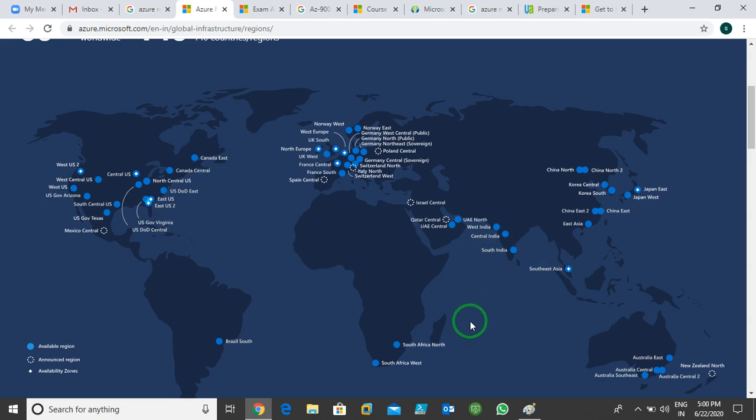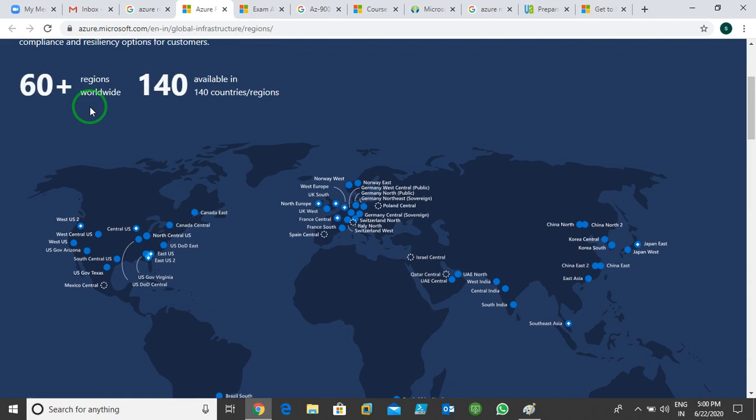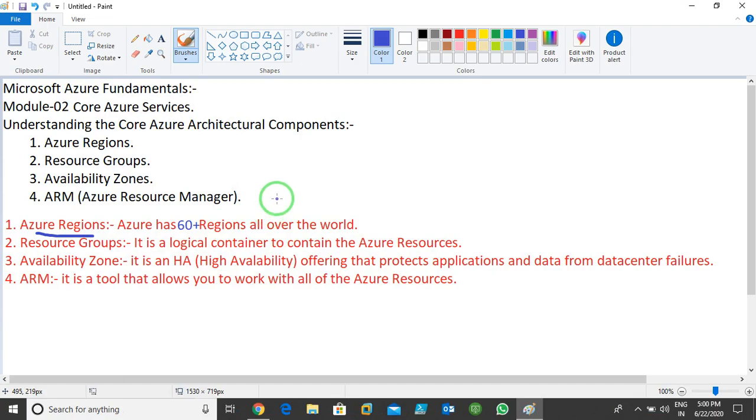In Africa they have South Africa North, South Africa West. And Brazil South. In total they have 60 plus regions worldwide and cover 140 countries till now. So this is called regions. In all these regions you can use Azure functionality.